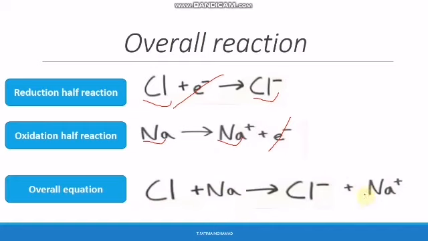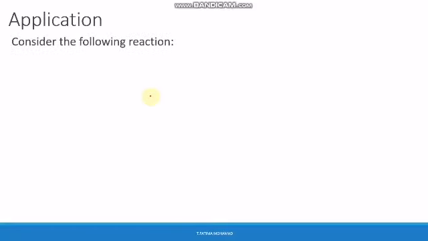Okay, and you know, the Na+ and Cl- that are obtained, these ions attract each other by an electrostatic force, which is called the ionic bond. That's why NaCl is an ionic compound.